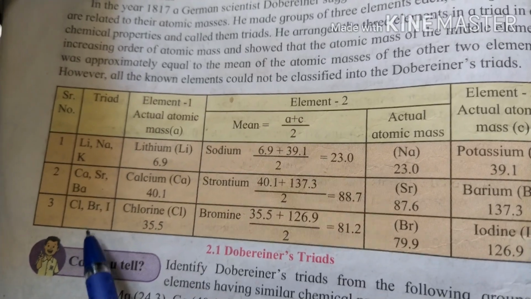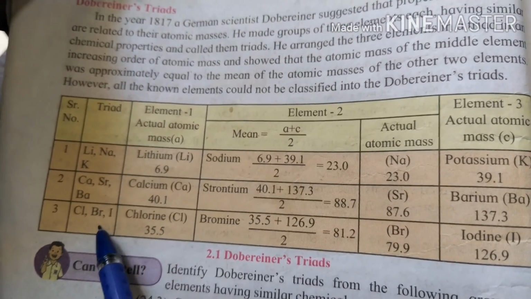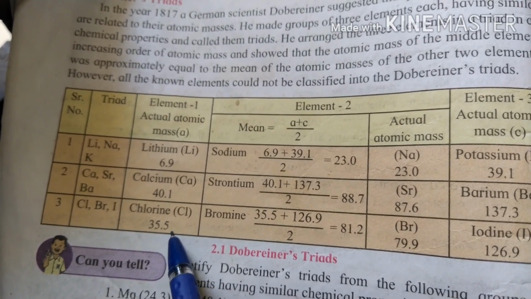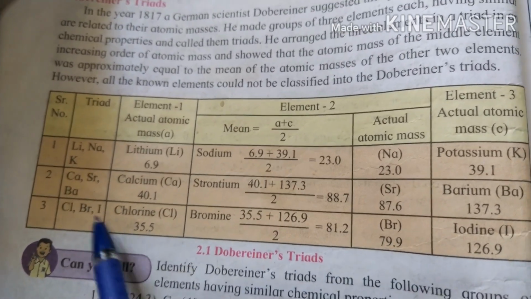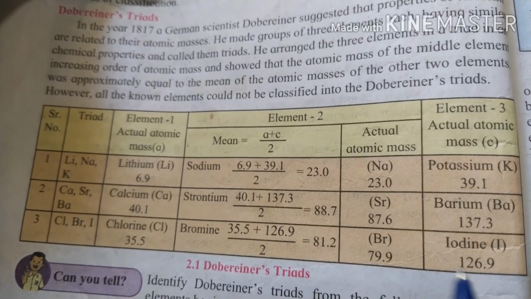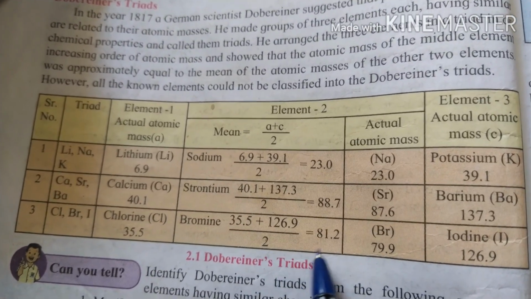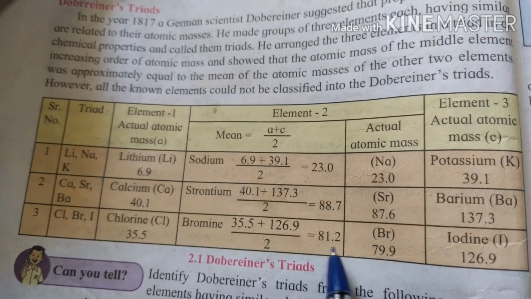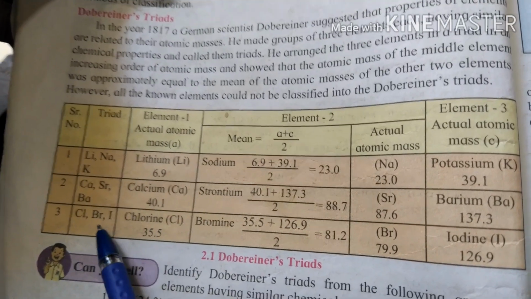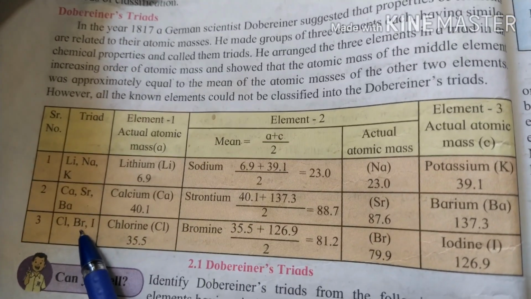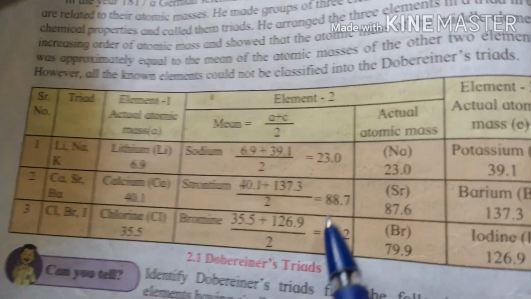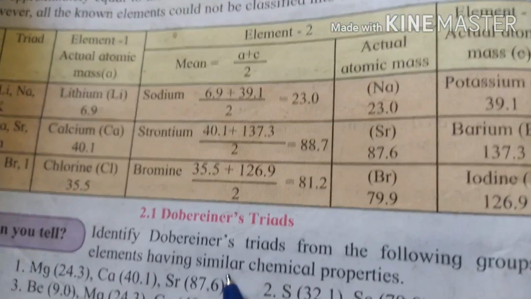The third one: chlorine, bromine and iodine. The atomic mass of chlorine is 35.5 and of iodine is 126.9. Add these and divide by 2, and you get 81.2, which is the atomic mass of the middle element, bromine. Okay, you got this clear?